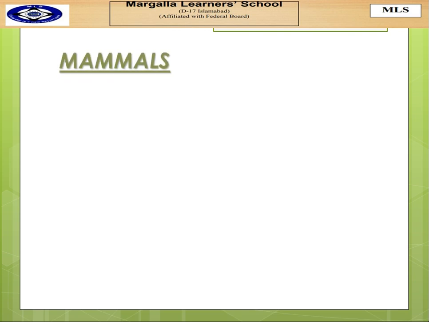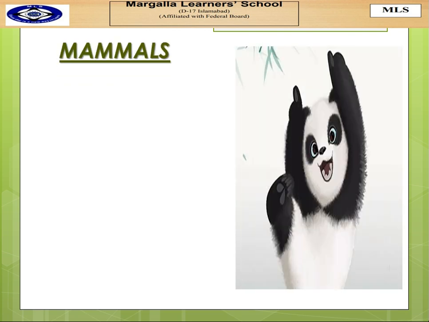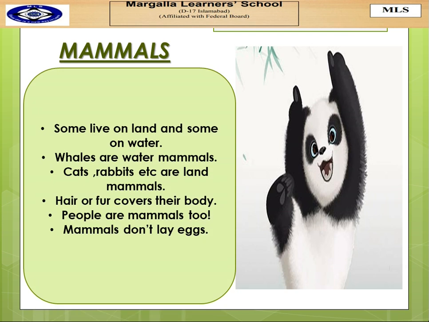Our next animals are mammals. Mammals live on land and some of them live in water. Whales are water mammals. Cats, rabbits, etc. are land mammals.